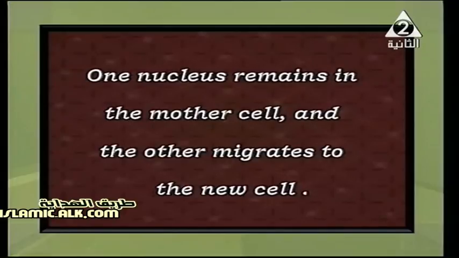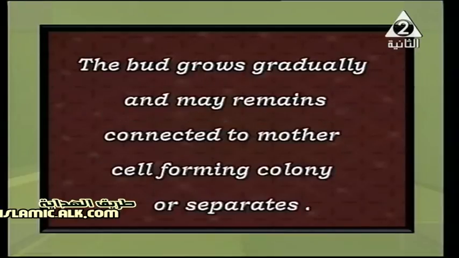After that it has two choices. It may separate absolutely from the mother cell, or it can stay attached to the mother and form something called a colony. So the bud grows gradually, and either remains connected to the mother to form a colony or separates to form a new individual. This is the meaning of bud. So budding reproduction happens by formation of a bud from a parent cell, and it gives a new individual.